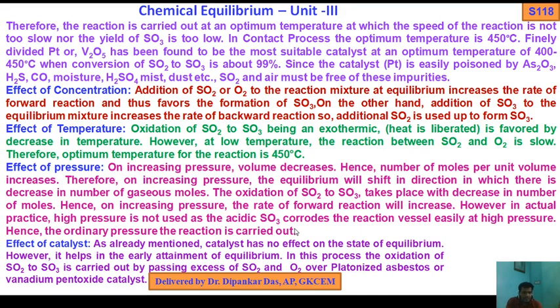Okay. Next, how does the reaction depend on a catalyst? The effect of catalyst: as already mentioned, a catalyst has no effect on the state of equilibrium. However, it helps in the early attainment of equilibrium. In this process, the oxidation of sulfur dioxide to sulfur trioxide is carried out by passing excess of SO2 and O2 over platinized asbestos or vanadium pentoxide as a catalyst. So it helps in the early attainment of the equilibrium.